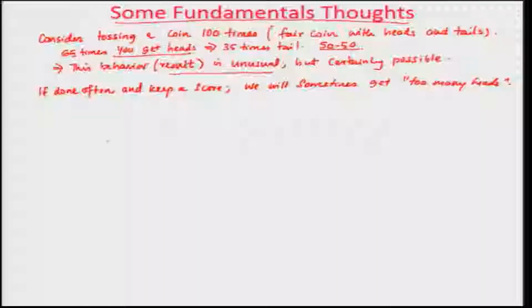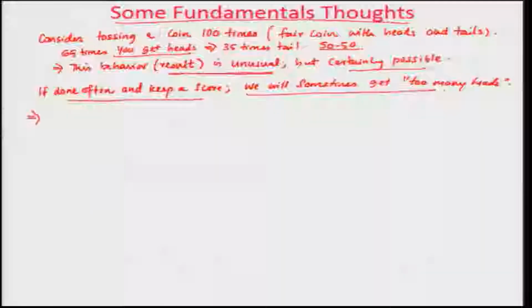It is possible. If you keep on repeating this experiment, tossing the coin 100 times and you keep a score, sometimes you will get too many heads. The reason is because it is an unusual event. It is not very common, but it is possible. Okay. Certainly possible. So, this gives you the simulation axiom.